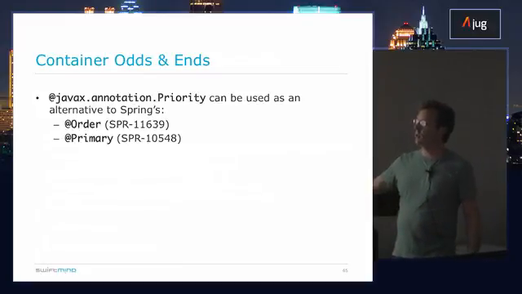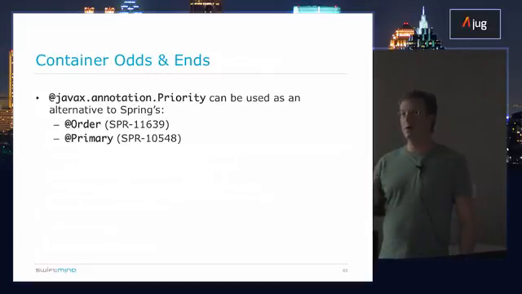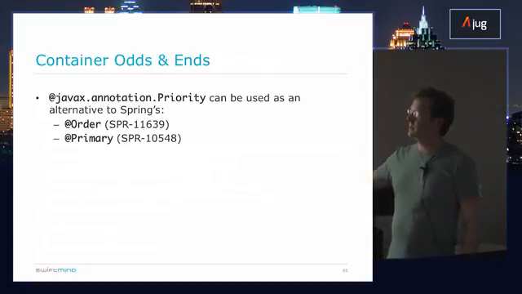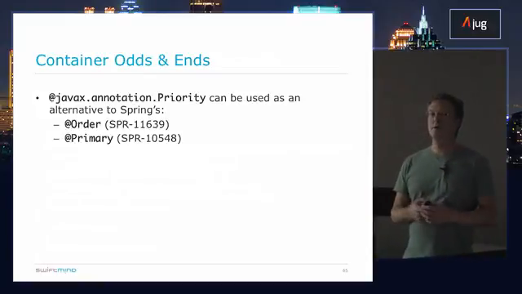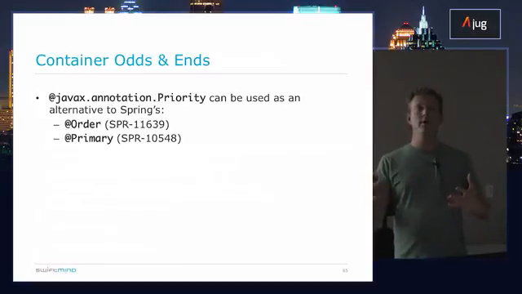So Spring already has @Order and @Primary, and you can now use @Priority, specifying a priority number there. Does the same thing as order, and then it's a replacement for primary, but an extension of primary. So has anyone ever heard of primary beans in Spring?